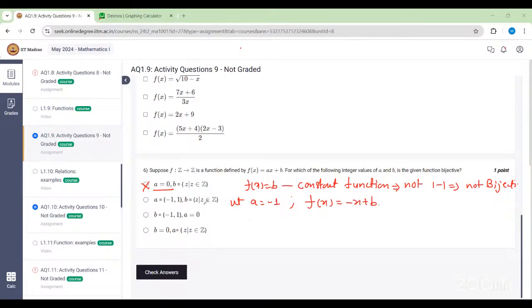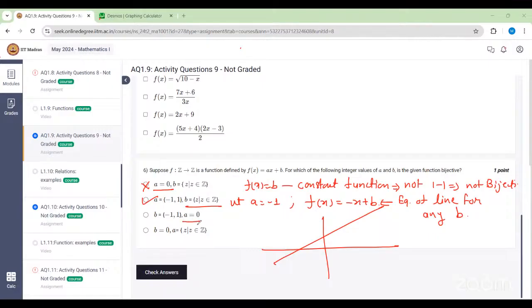Okay. Now for b, we have the choice that you can take any integer value. But what is this? This is nothing but the equation of a line, for any integer value of b. So no matter whatever b you take, it will always be a bijective function, because we know that a line is a bijective function. The graph of a line will look something like this, and it's a bijective function. So that's why this option is correct.